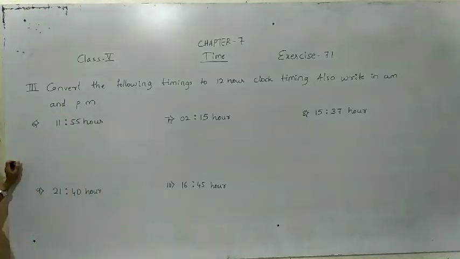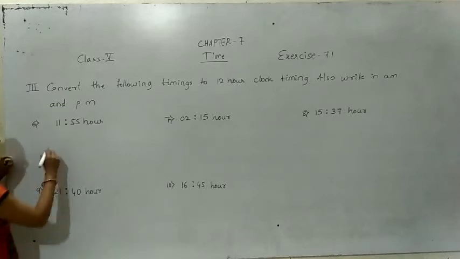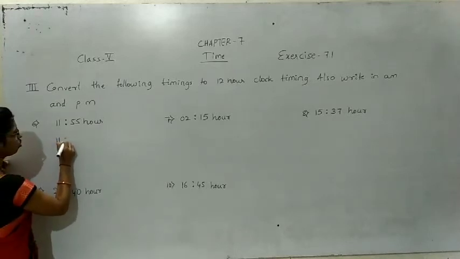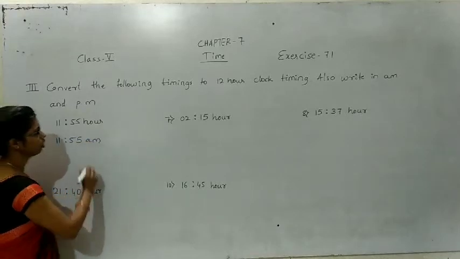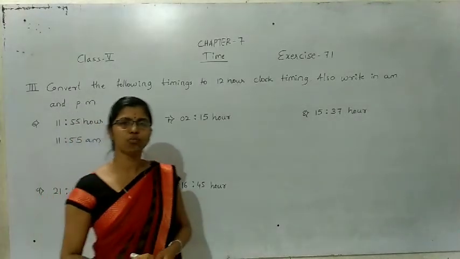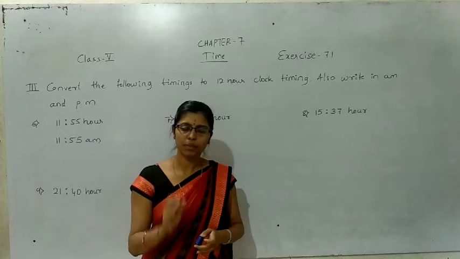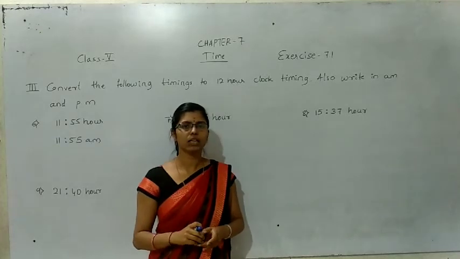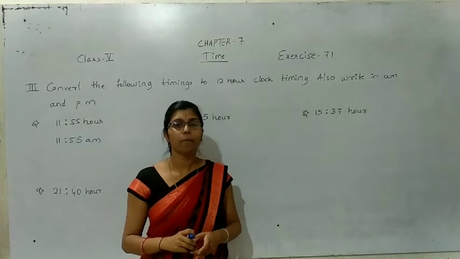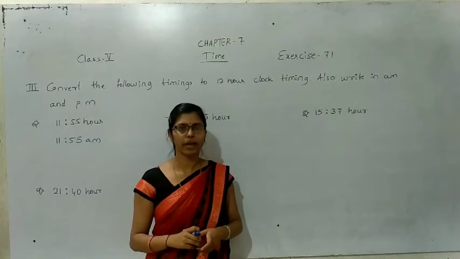Here the given time is less than 12, so that is AM. Already I told about this one. If the given time is more than 12, we should subtract the time with 12 and whatever answer comes, that one we should write PM, post meridian.